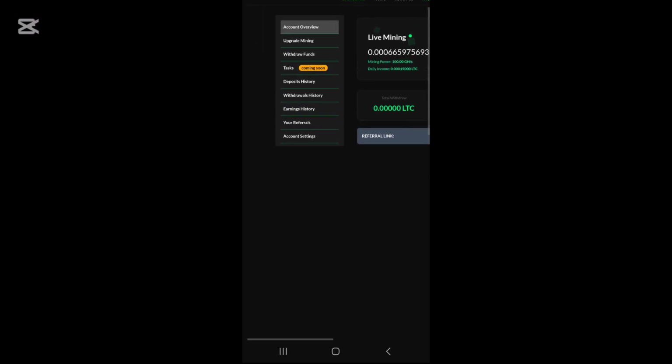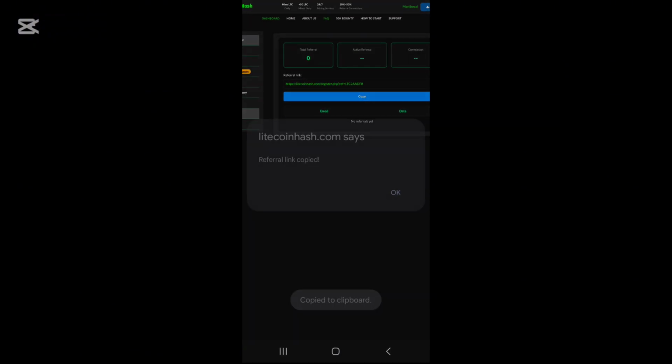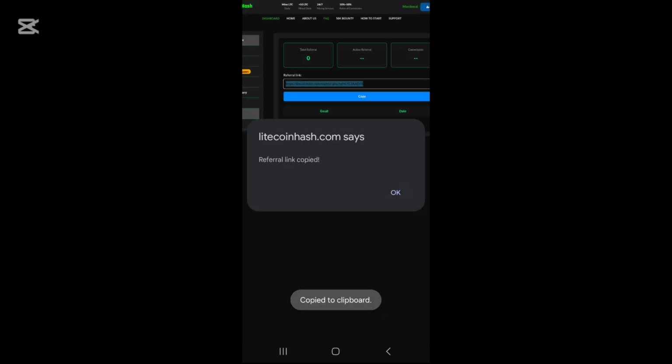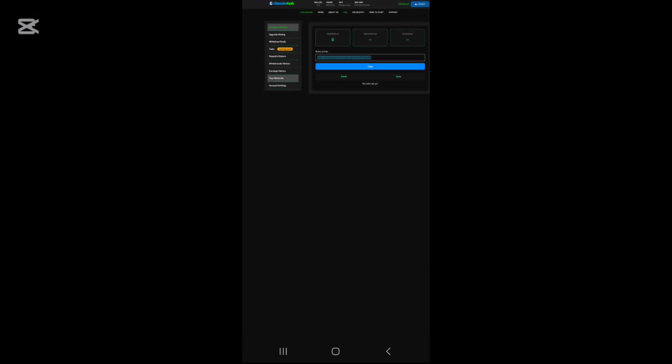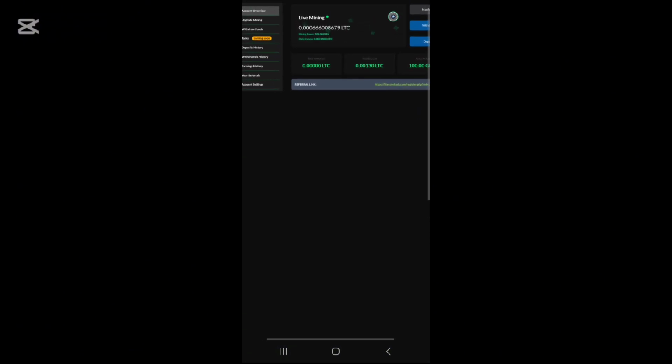Now we also have another option, that is the referral system. Just click on your referral and here you can see you will receive your referral link over here. You need to copy this link, share this link with your friends, with your family members. For each referral who works here and deposits here, you are going to generate a number of benefits from this free